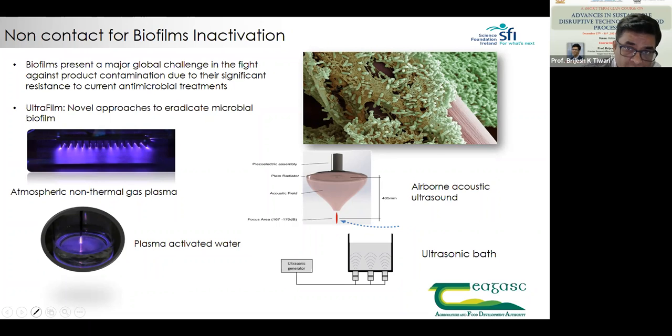Here we use both airborne acoustic and ultrasonic bath systems. Now, how is the ultrasonic bath system practical for biofilm? We try to see if we are able to dislodge a film from a steel coupon or different types of surfaces, and then see the washing effect. That means films are eradicated, brought into suspension, and then we can use any medium to eradicate those.